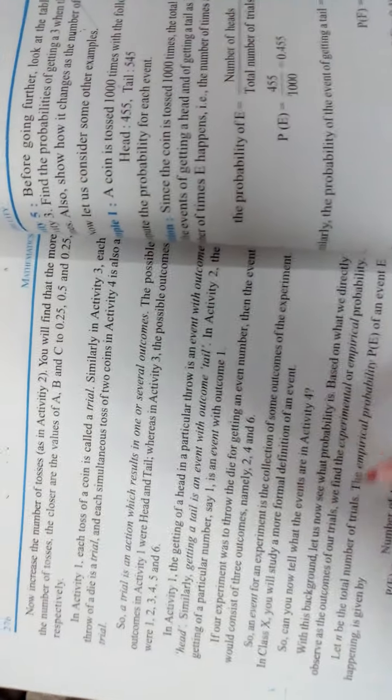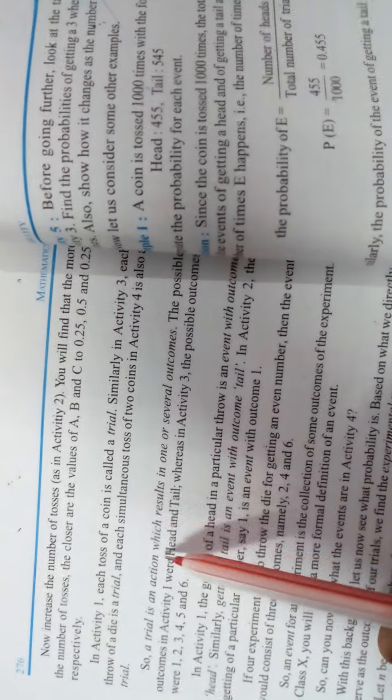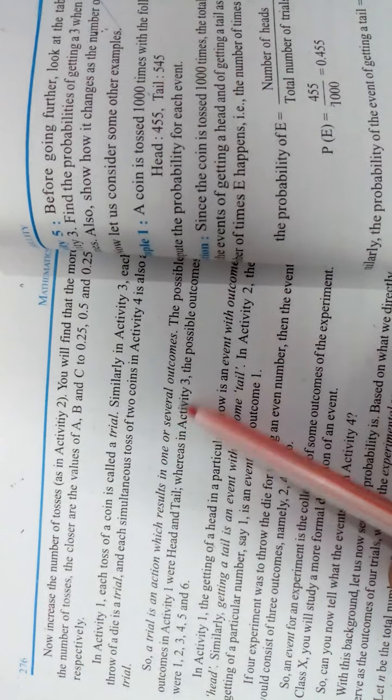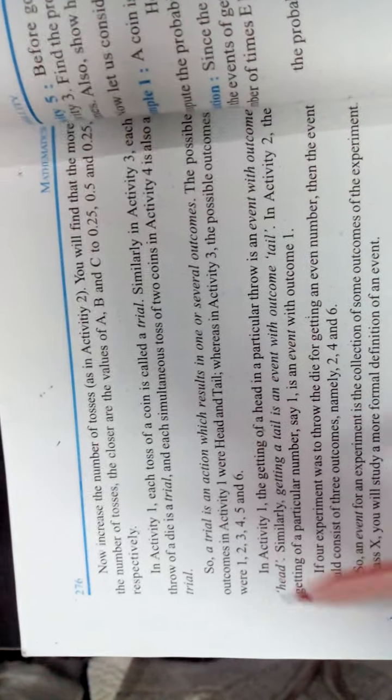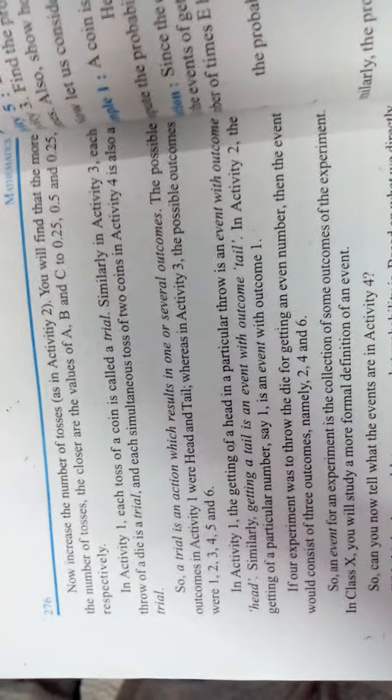Find the number of times; the fraction becomes closer to 1 by 6 when the number of trials is increased. So like this, you will get the probability, trial and activities, random. In class 9th you are studying the trial of an action which results in one or several outcomes. Getting a tail is an event and the outcome is tail.